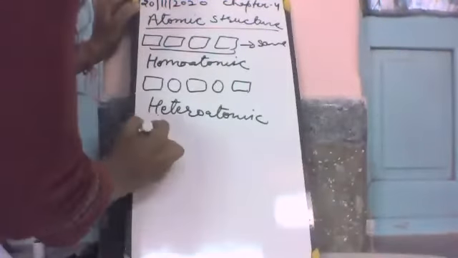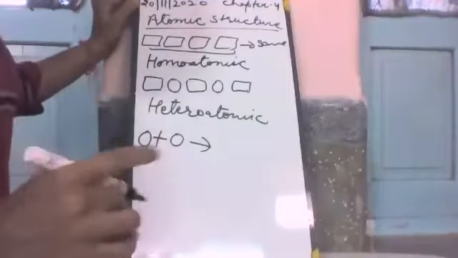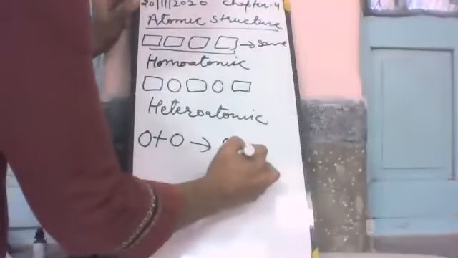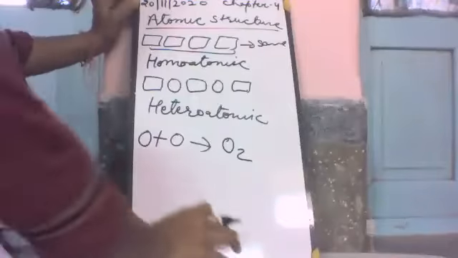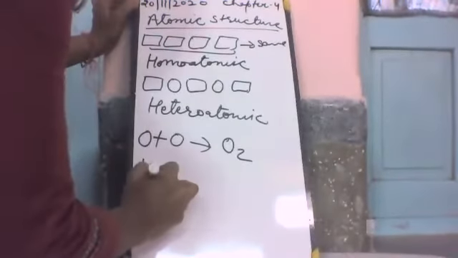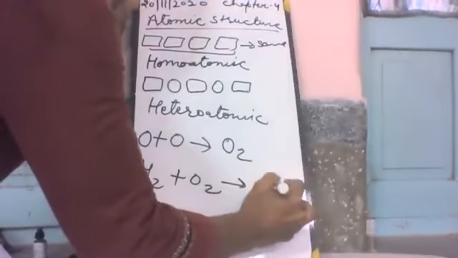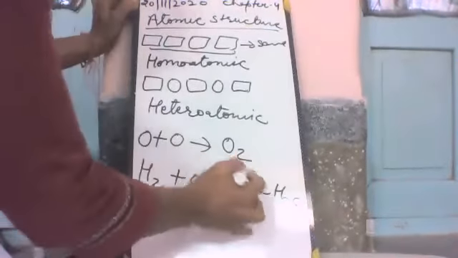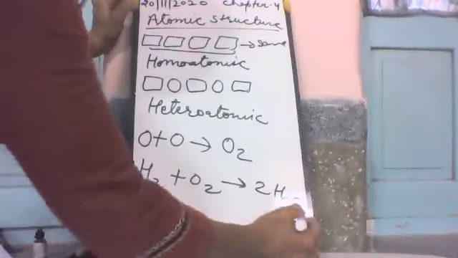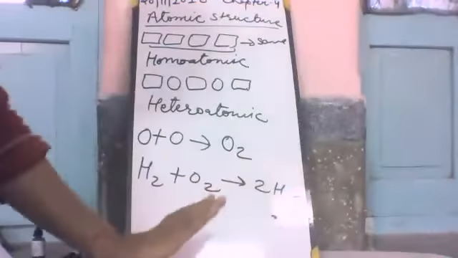Like oxygen and oxygen combine together to form an oxygen molecule, right? But when oxygen combines with hydrogen it forms water, so there are two different kinds of atoms present in this, hydrogen and oxygen.